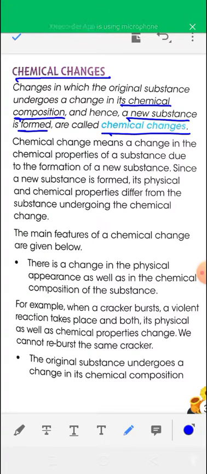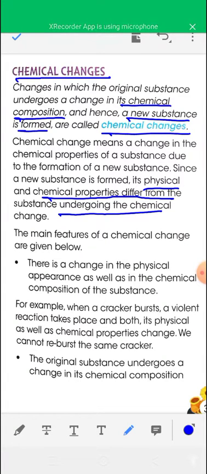And the physical and chemical properties of the newly formed substance are different from the original substance. So chemical change means a change in the chemical composition or chemical properties of a substance due to the formation of a new substance, and since a new substance is formed, its physical and chemical properties differ from the substance undergoing the chemical change.